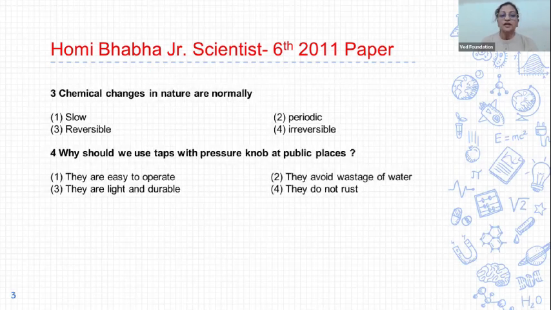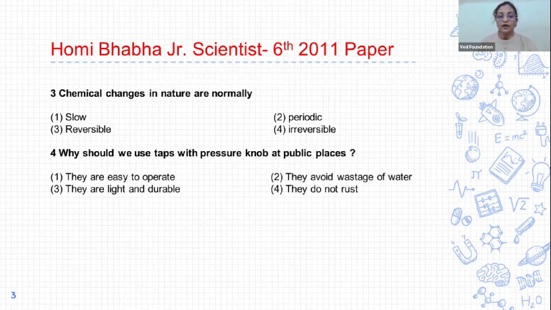Next question 3. Chemical changes in nature are normally. Options are 1 slow, 2 periodic, 3 reversible and 4th irreversible. And correct answer is option 4 irreversible. Chemical changes in nature are normally irreversible.